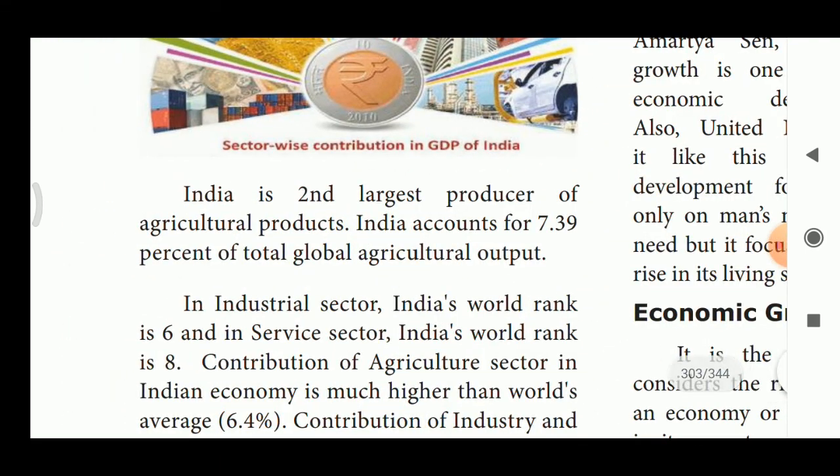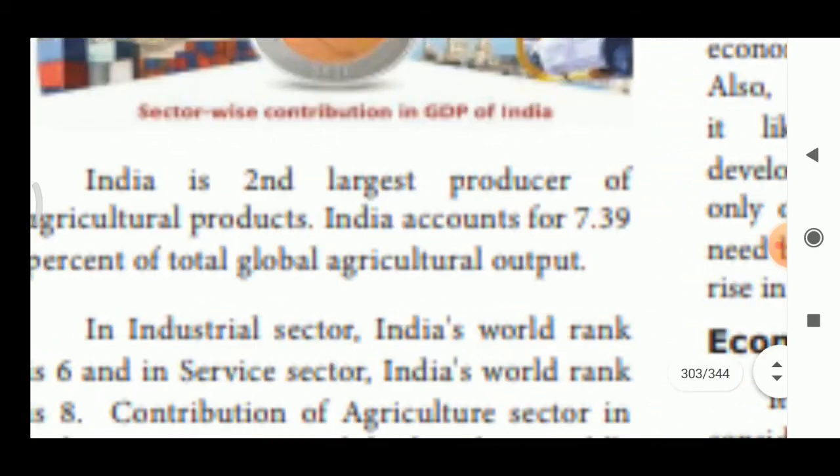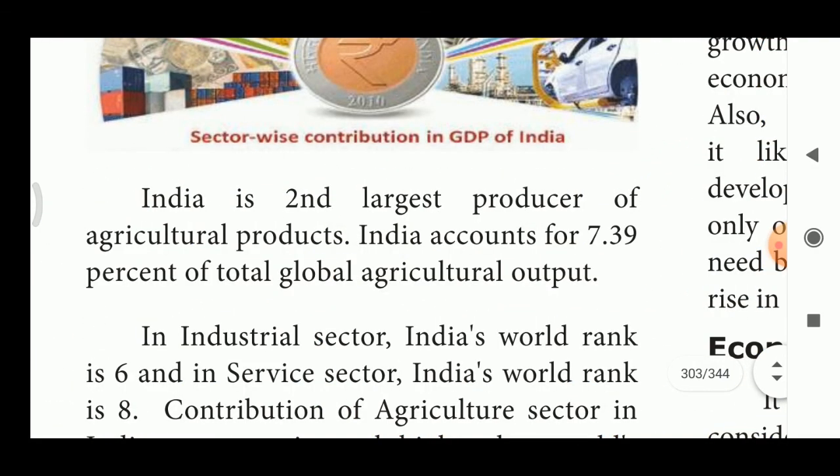India is the second largest producer of agricultural products. India accounts for 7.39% of total global agricultural output. We all know that India is an agricultural country, yes or no? Many persons depend on agriculture. So India is the second largest producer of agricultural products.